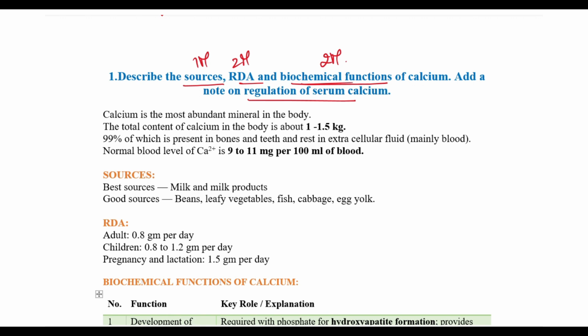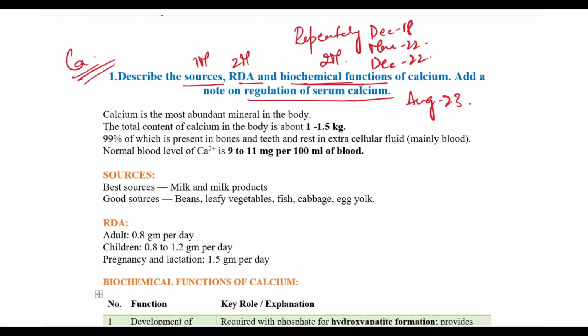Now the biochemical functions is very important because it has been asked repeatedly in most of the papers. For example, December 18, March 22, December 22. So it's a frequently asked question. And add a note on regulation of serum calcium. This was again asked in August 23 paper. So don't miss out on the calcium because it's very important.